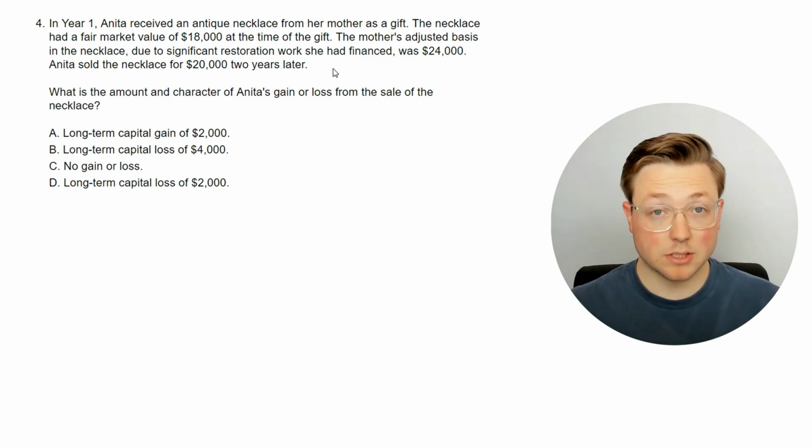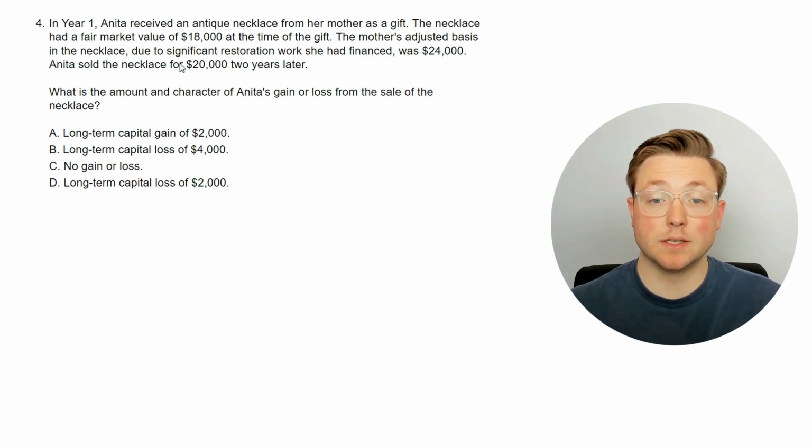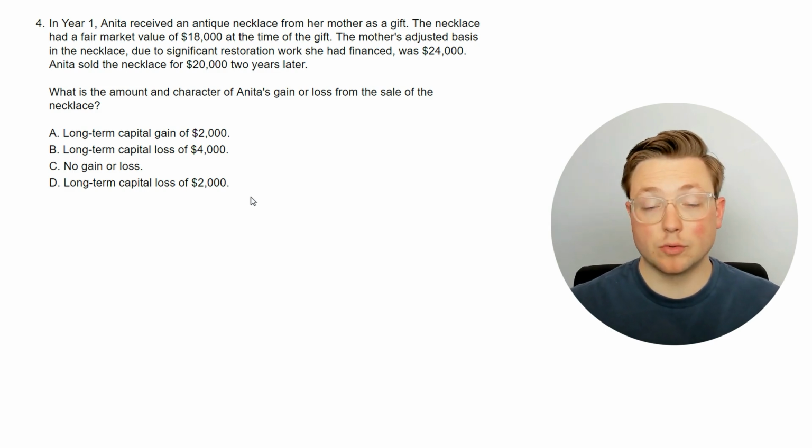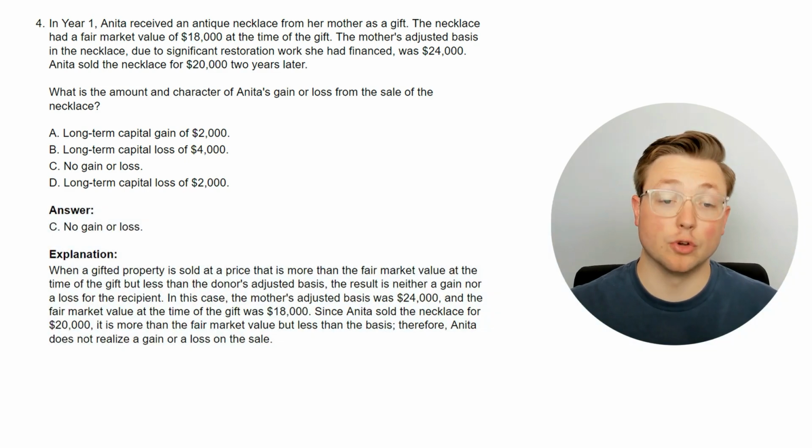So would it be a loss? If we're basing it off of the adjusted basis, it would be a loss. So take a second, think about it. If you know this rule, that's awesome. But if not, let's go ahead and go straight into the answer. So no gain or loss.